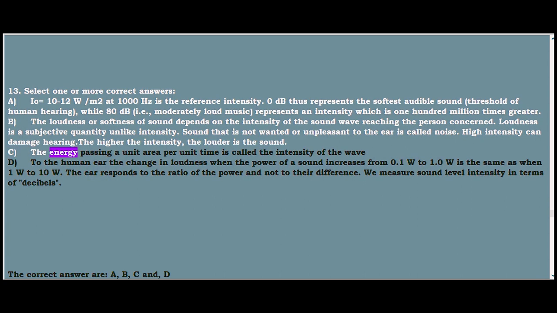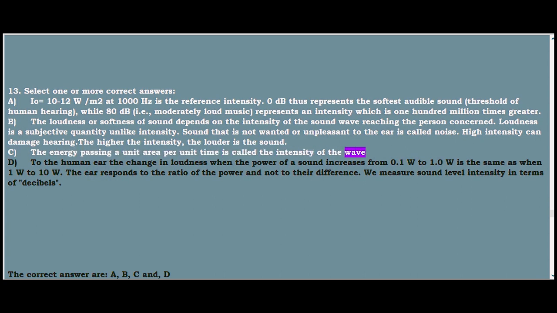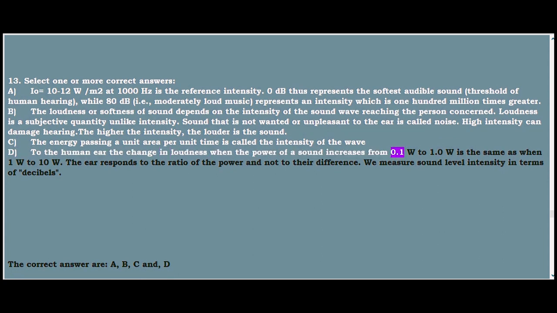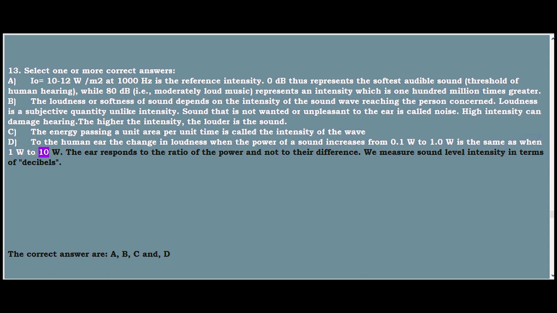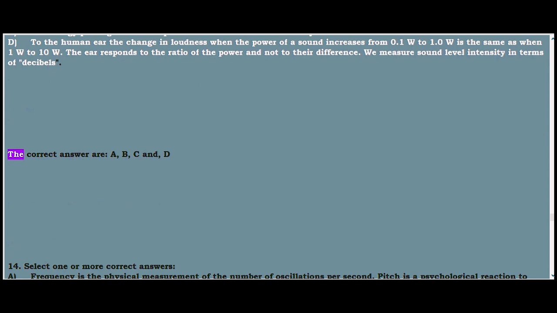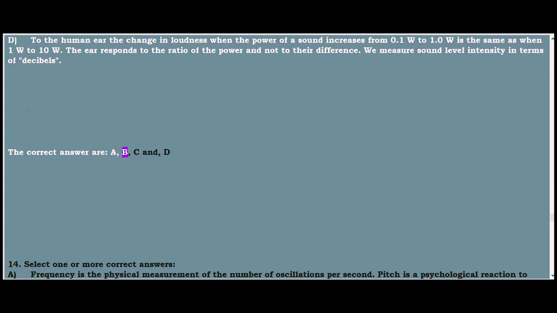C. The energy passing a unit area per unit time is called the intensity of the wave. D. To the human ear, the change in loudness when the power of a sound increases from 0.1 W to 1.0 W is the same as when 1 W to 10 W. The ear responds to the ratio of the power and not to their difference. We measure sound intensity level in terms of decibels. The correct answers are A, B, C and D.